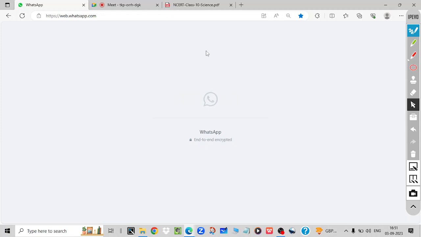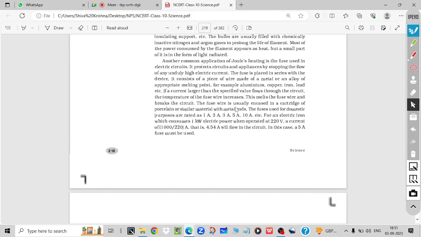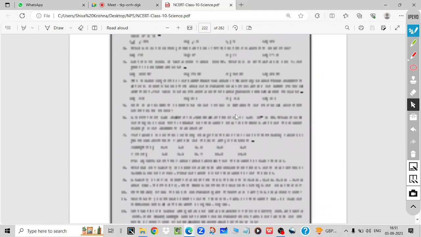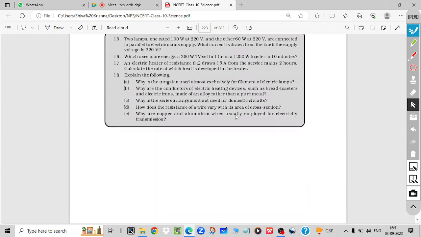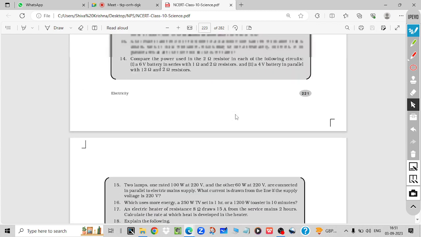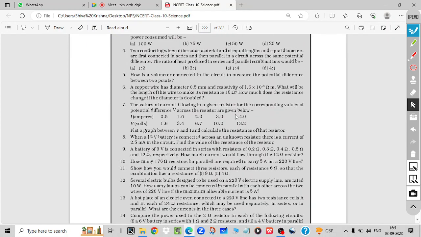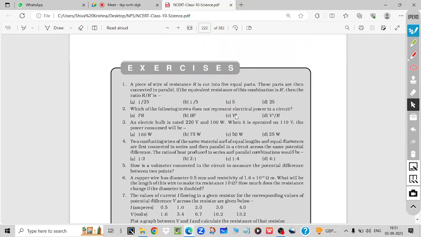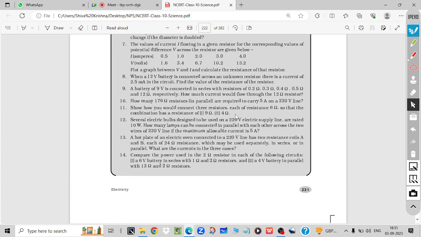I think the theory part I have tried to clear. So numericals, I think more numericals are left. You need more practice, because in the light chapter you already had some idea, but in electricity you are getting this many numericals for the first time. So go slowly, but go to other sources also, not only NCERT. Try to solve some more questions from different sources.